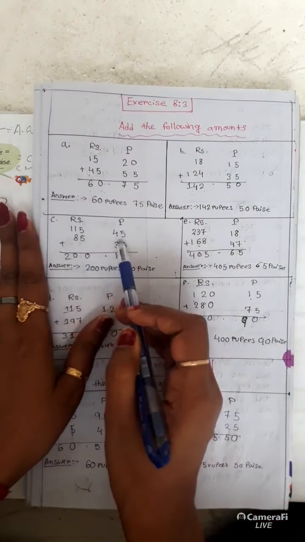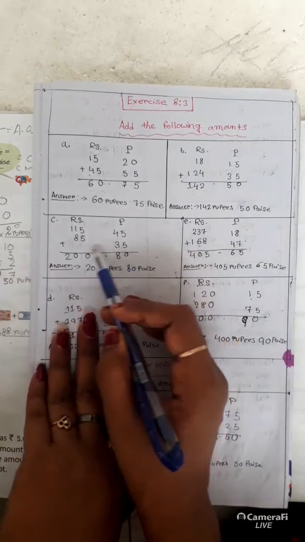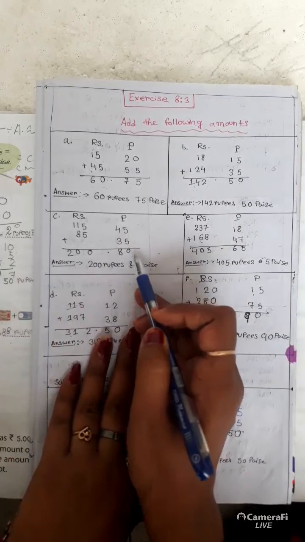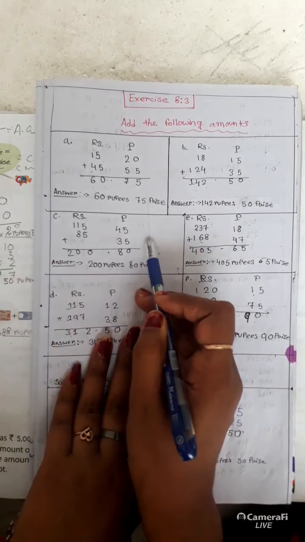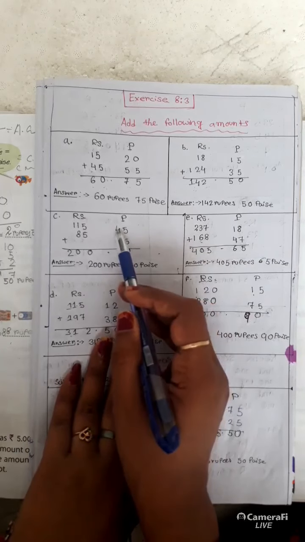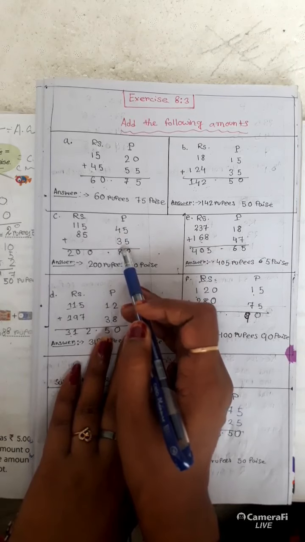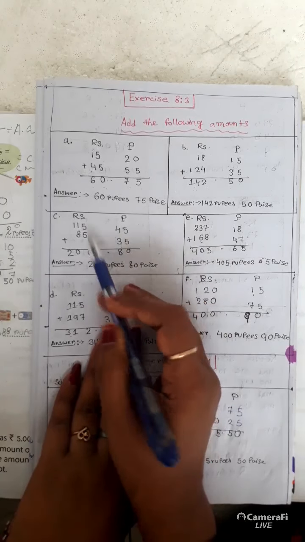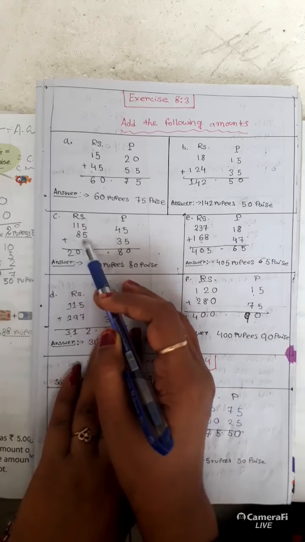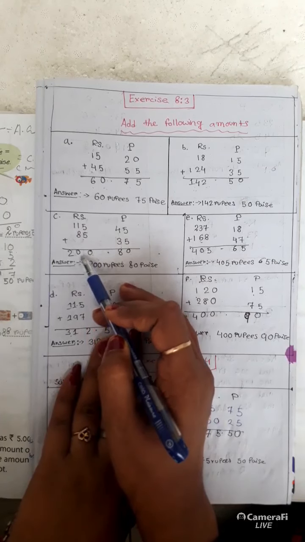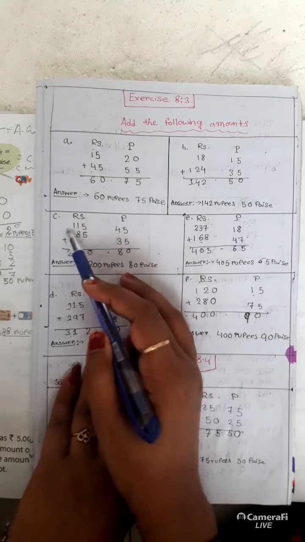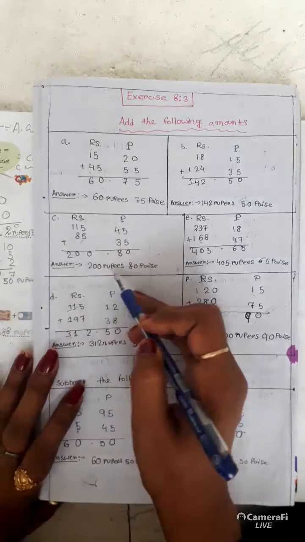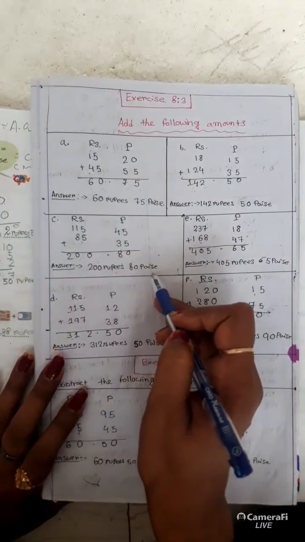115 rupees and 45 paise and 85 rupees 35 paise. 5 plus 5 is 10, 0 and 1 will be carried. 4 plus 3 is 7, 7 plus 1 is 8. 5 plus 5 is 10, 0 and 1 will be carried. So 1 plus 8 is 9, plus 1 is 10, 0 and 1 will be carried over here. 1 plus 1 is 2. So 200 rupees 80 paise.